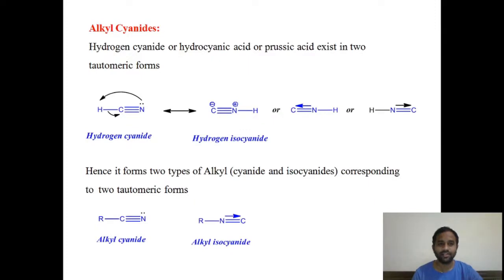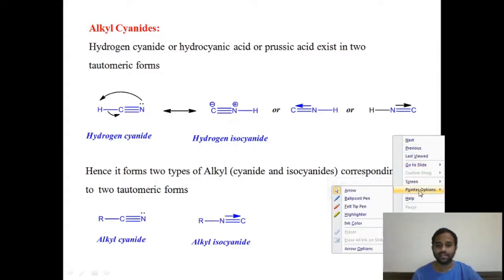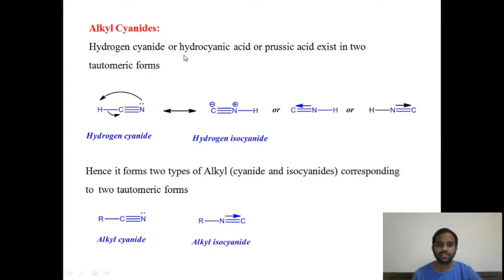You see here, alkyl cyanides, right? Before going into this topic, here you see hydrogen cyanide, that is HCN, right? This is also known as hydrocyanic acid, or prussic acid. It exists in two tautomeric forms.